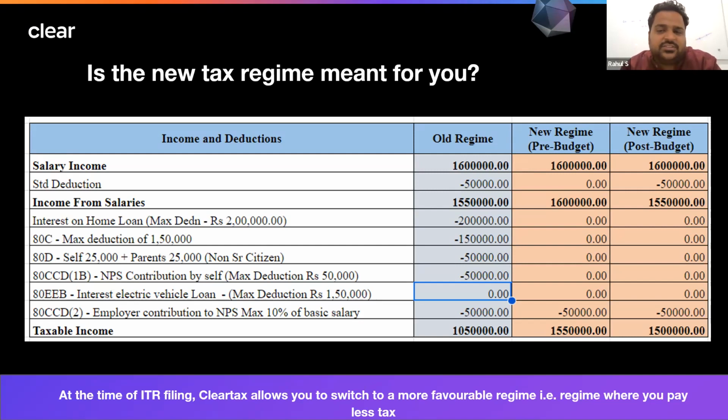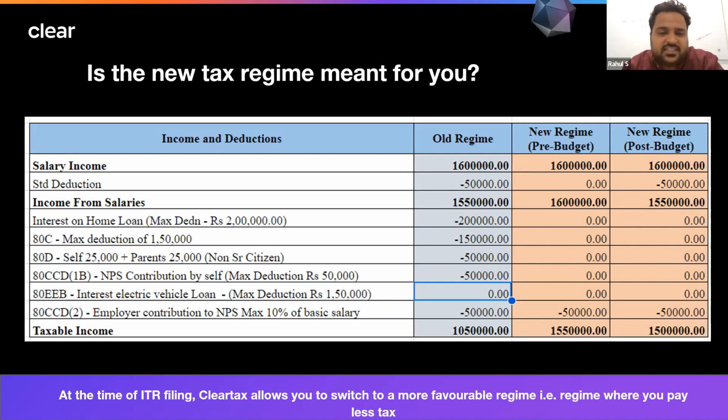Any person who is earning 16 lakhs now is confused whether to go for the new tax regime or the old tax regime. Under the old tax regime, he gets a benefit of 50,000 of standard deduction. After the budget, if he is choosing the new tax regime, he will get the benefit of standard deduction, but before the budget, it was not available. Interest on home loan is only available under the old tax regime. It is never available in the new tax regime.